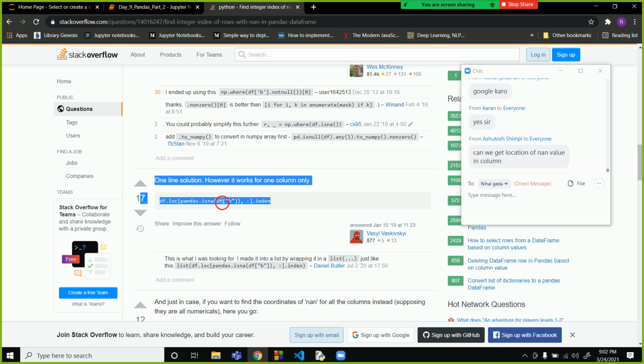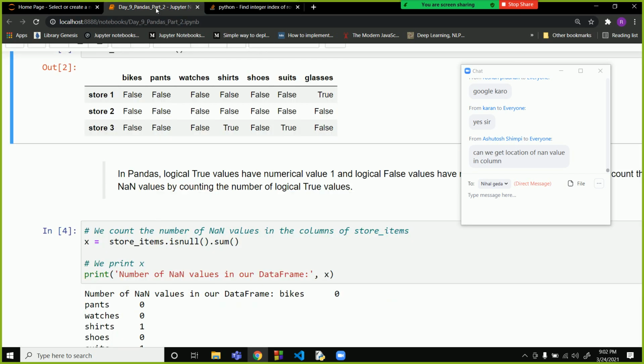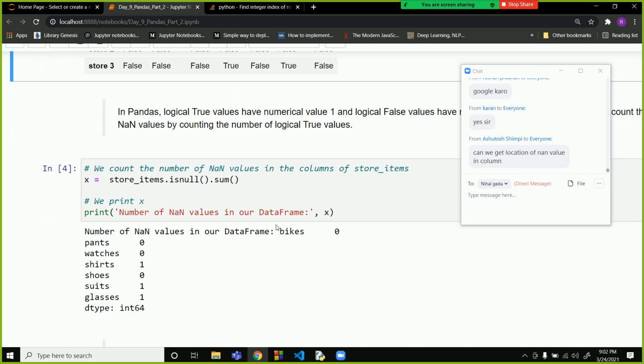So you can do this if you want to do it for only one column. Let me see over here.